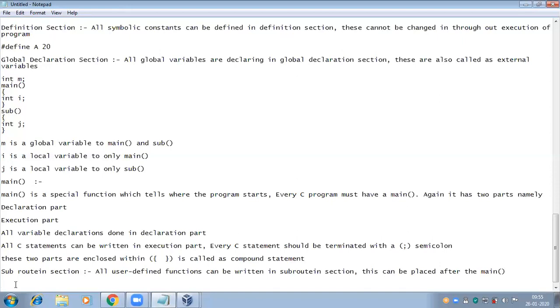Global declaration section. All global variables are declared in the global declaration section. These are also called the external variables. In the given example, M is a global variable to main and subroutine section. I is a local variable to only main. J is a local variable to only sub.